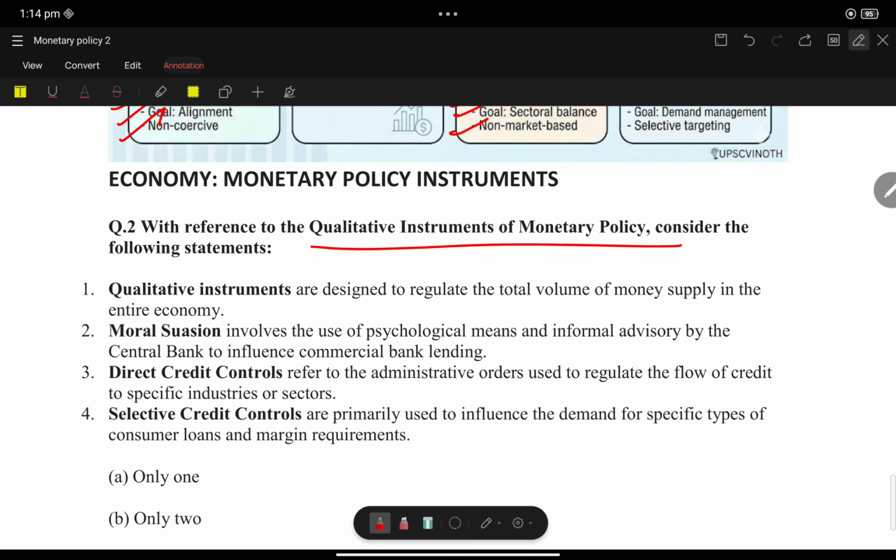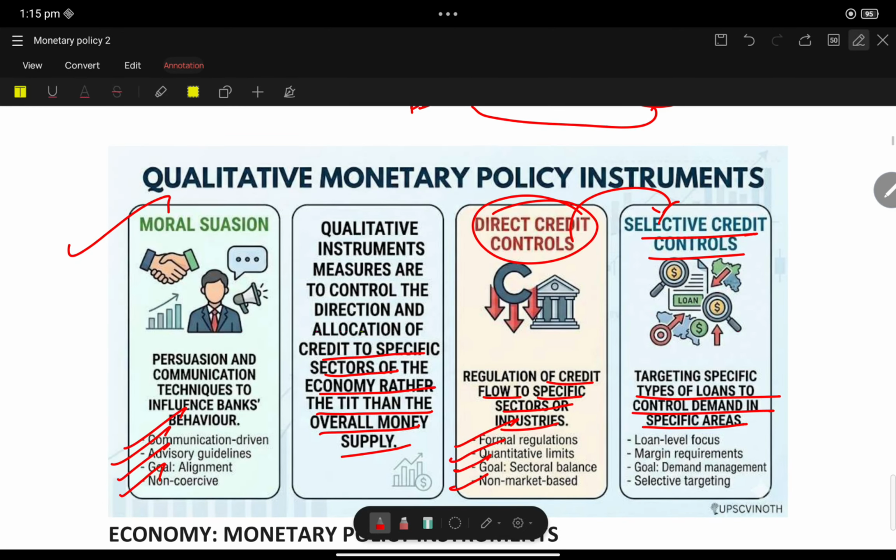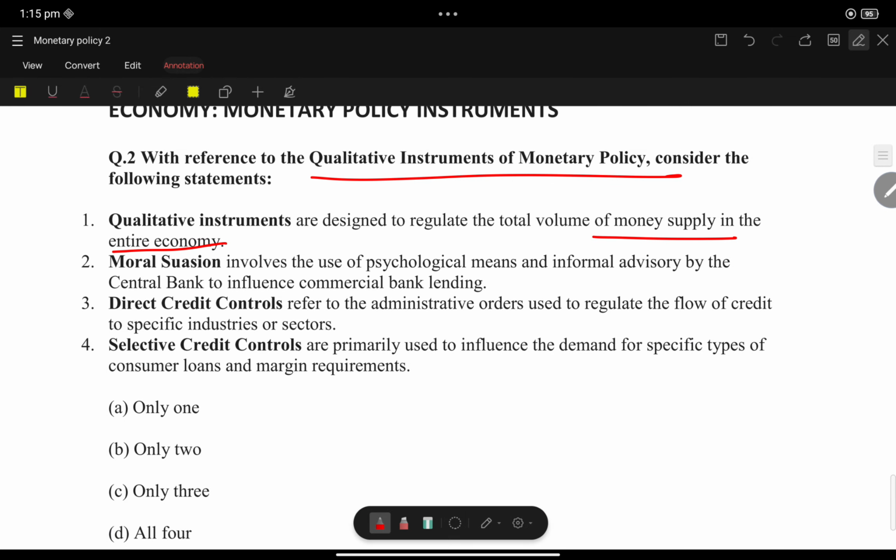With reference to qualitative instruments of monetary policy, consider the following statements. See how many of these are correct. Statement 1: qualitative measures are designed to regulate the total volume of money supply in the entire economy. See, what are qualitative measures? Instruments to control the direct allocation of credit. It is not to regulate the total volume of money supply in the entire economy.